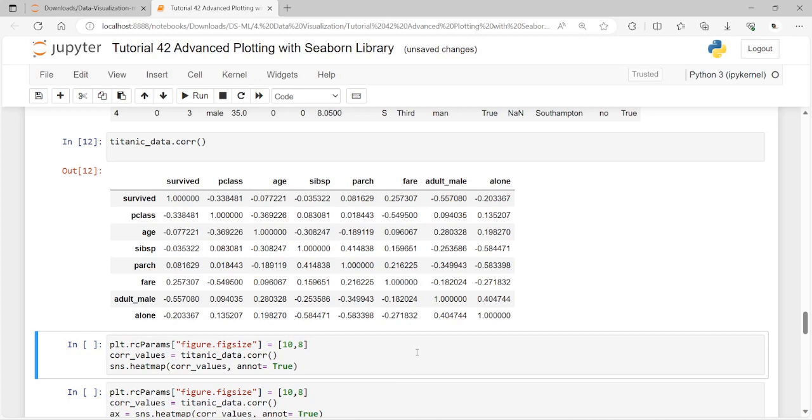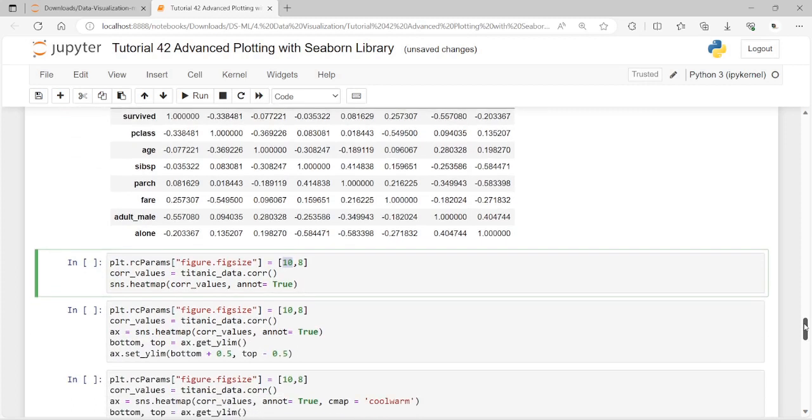Here we first increase the default plot size. We have 10,8 here, since previously it was low. Then we pass the correlation map to the heat map function for the Titanic data set.